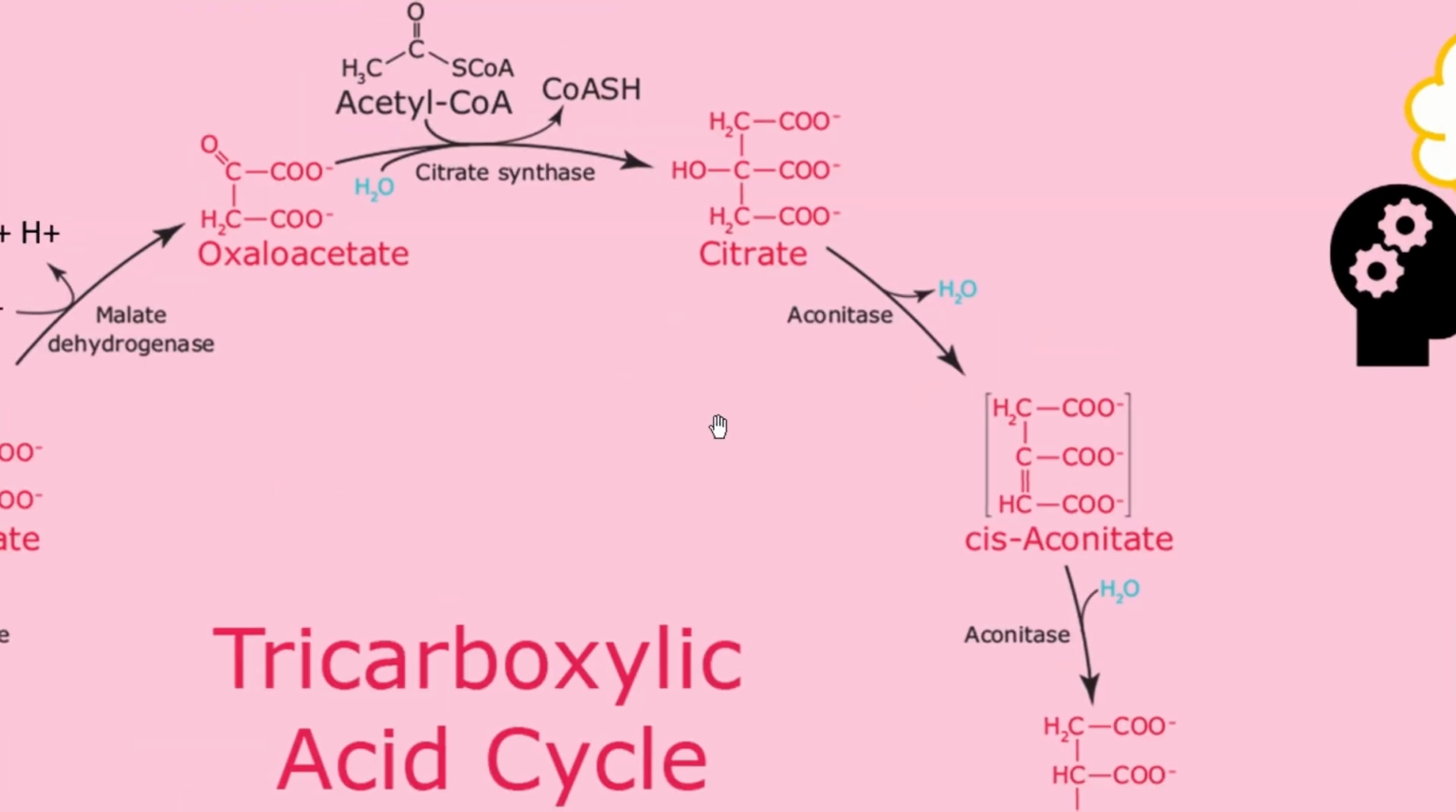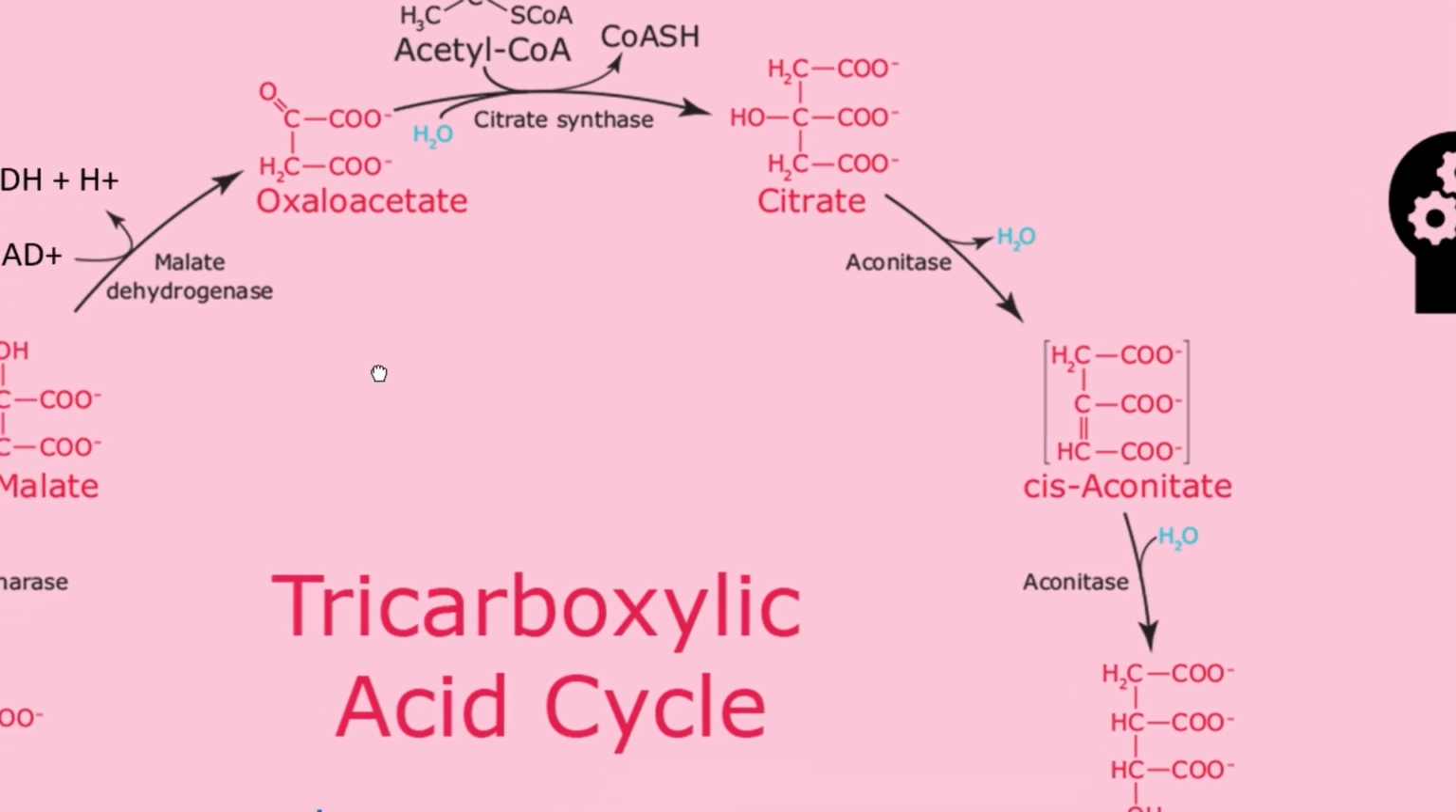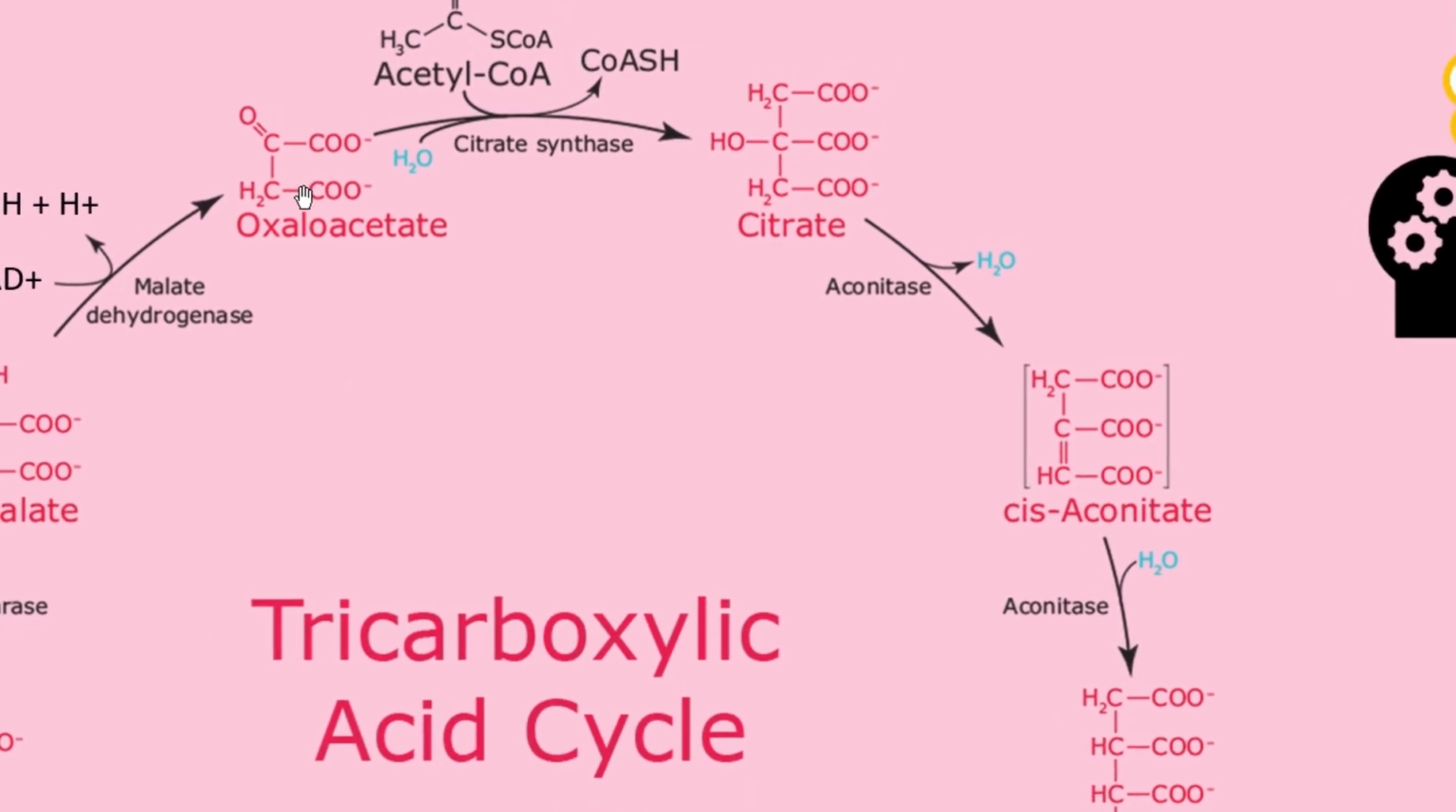Another thing is, we often face another question: if we put a radioactive marker on a carbon, where will we get the radioactive carbon ultimately? If we put the radioactive carbon in oxaloacetate, let's say in C2 or C3, we now know that this C2 and C3 will ultimately be released as CO2. So if we have a radioactive carbon in C2 or C3 of oxaloacetate, it will be released as CO2 in the first cycle of this Krebs cycle or TCA cycle.